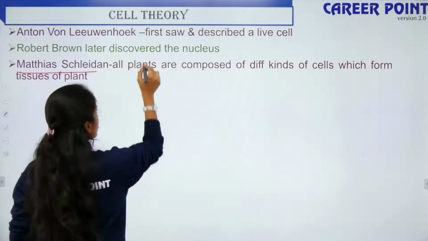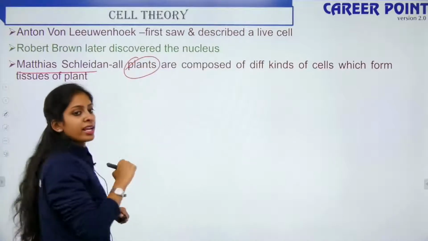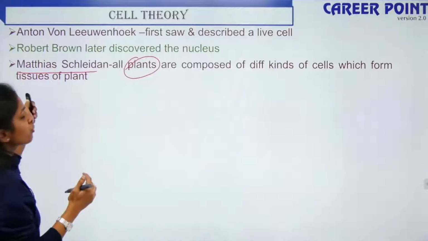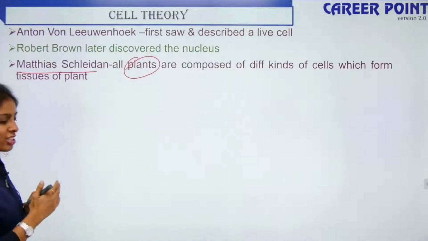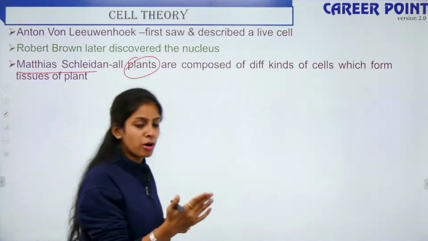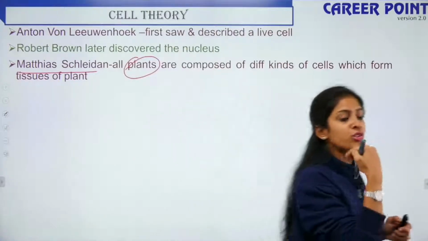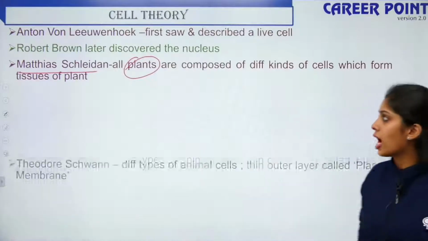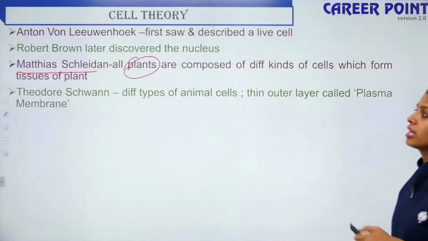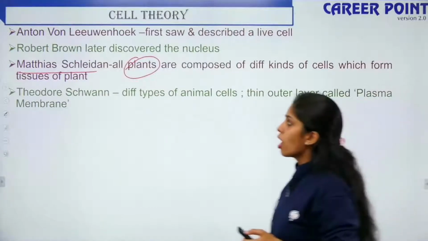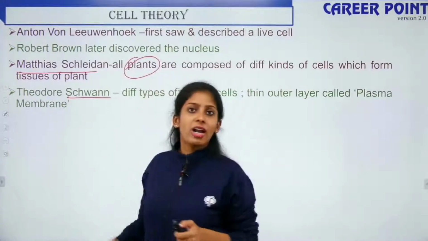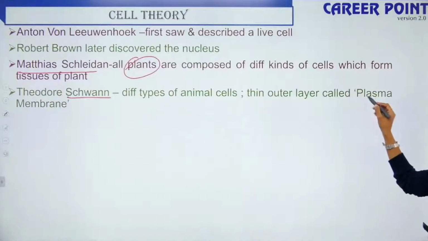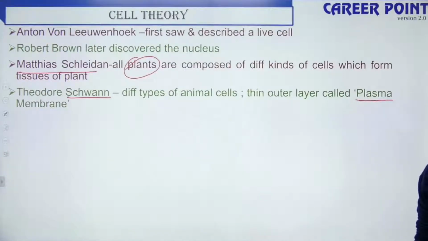To be very specific, he worked on plant cells and found out that plants are composed of different kinds of cells which form the tissues of the plant, right? You have meristematic cells, permanent cells, simple tissues, complex tissues. That is what Matthias Schleiden found out. Then you had another scientist, Theodor Schwann. Schwann was a zoologist, so he worked on animal cells. Different types of animal cells have a thin outer layer known as the plasma membrane.